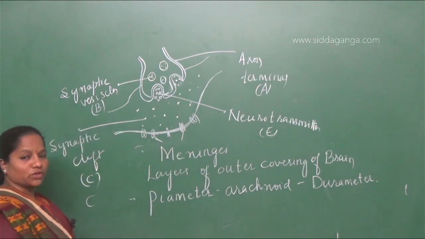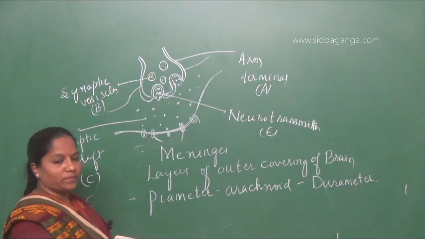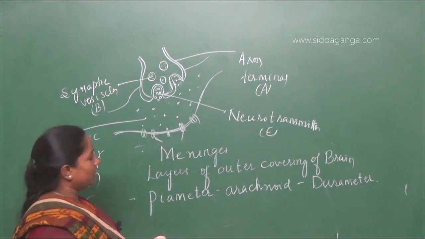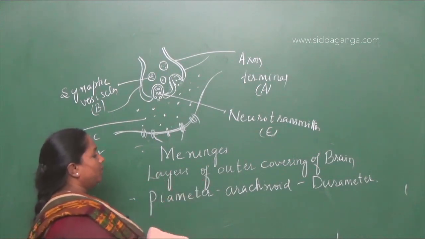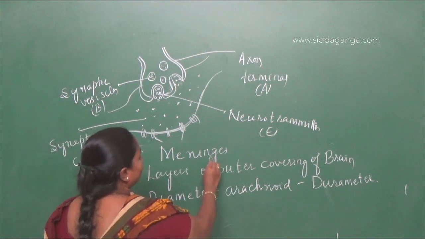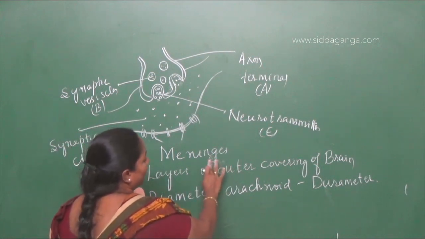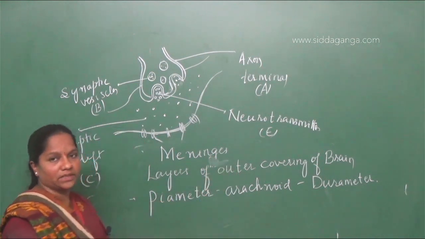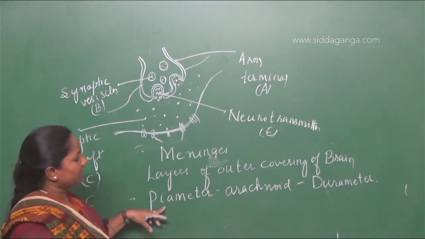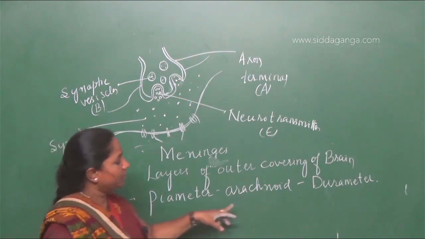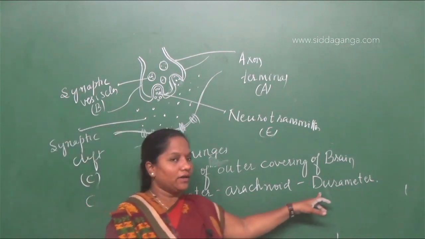So read the question properly. When you answer this question, write the correct sequence of meninges. What are meninges? The layers or outer coverings of the brain. The brain is protected by coverings called meninges. From inside, it is inner pia mater, middle arachnoid, and outer dura mater.